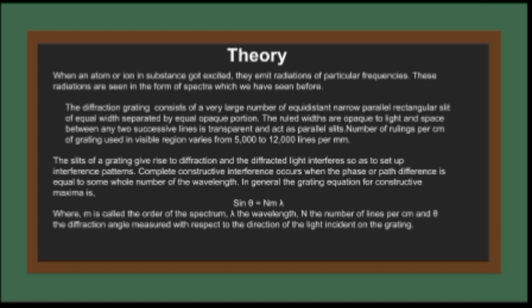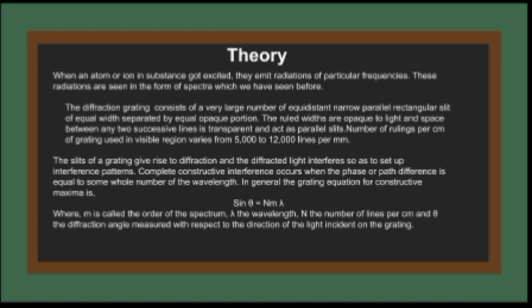The diffraction grating consists of a very large number of equidistant narrow parallel rectangular slits of equal width separated by opaque portions. The ruled lines are opaque to light, and the space between any two successive lines is transparent and acts as a parallel slit. The number of rulings per centimeter of grating used in the visible region varies from 5000 to 12,000 lines per mm. The slits of the grating give rise to diffraction.